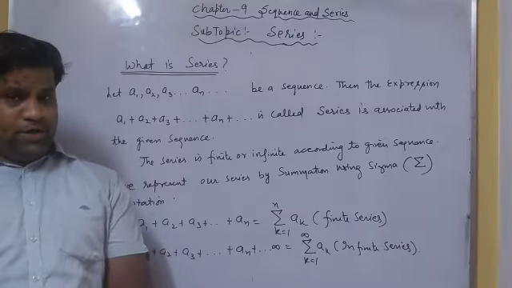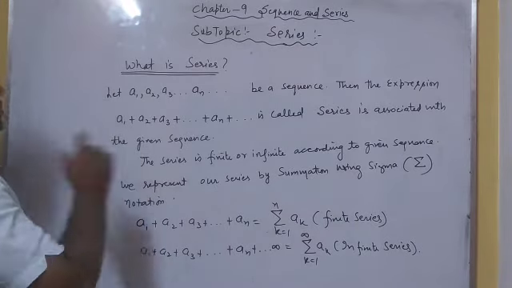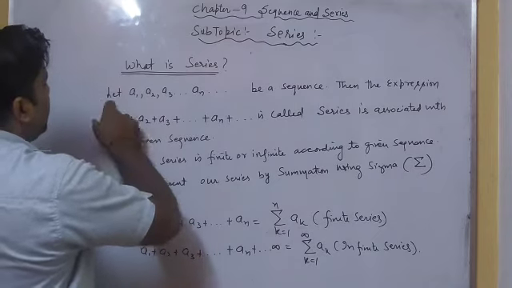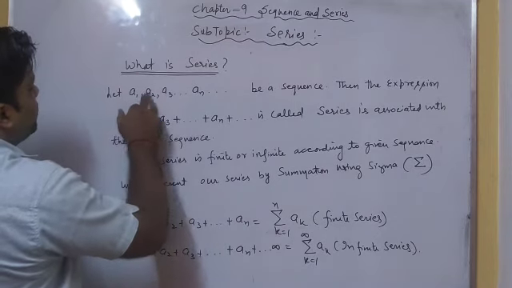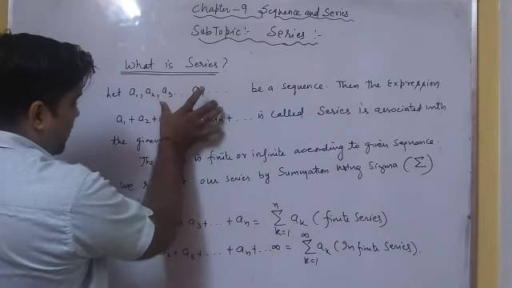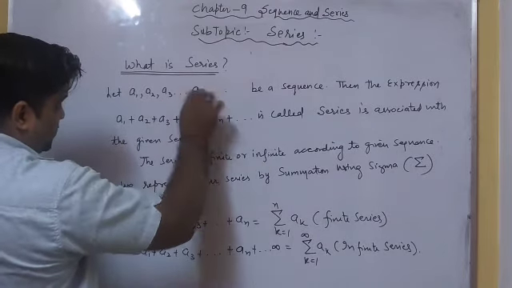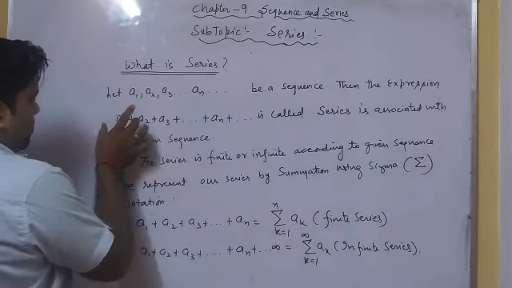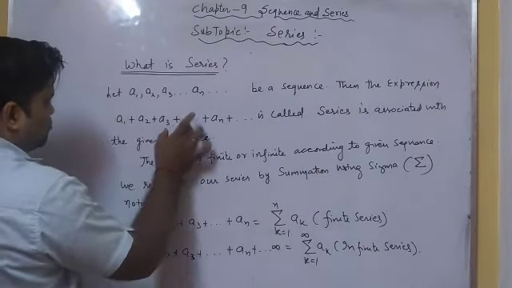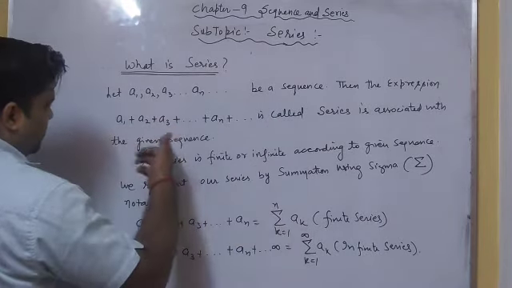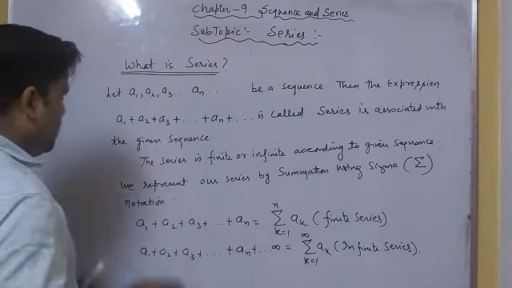Now let us come to the new topic, which is series. After studying the sequence, here we need to know what is a series. Let us consider that a1, a2, a3 up to an and so on be a sequence. It's an infinite sequence because it is going continuously. So here the expression a1 plus a2 plus a3 up to plus an plus and so on is called a series, which is associated with the given sequence. What is the meaning here?